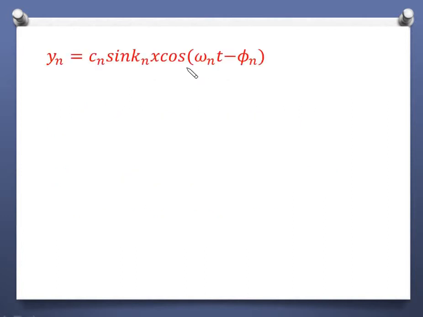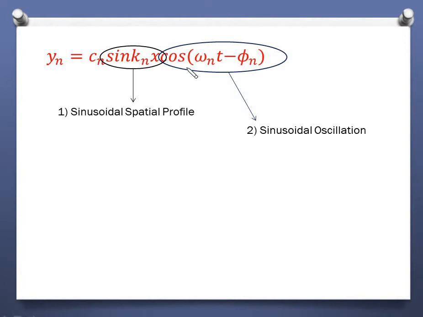Now look at this nth mode very carefully. Here we have a spatial sinusoidal profile over which we have a sinusoidal oscillation. That means we have a sinusoidal profile which is oscillating and not moving, and that's actually what a standing wave is. So any mode of a string is a standing wave.